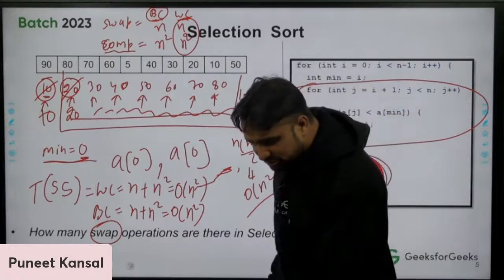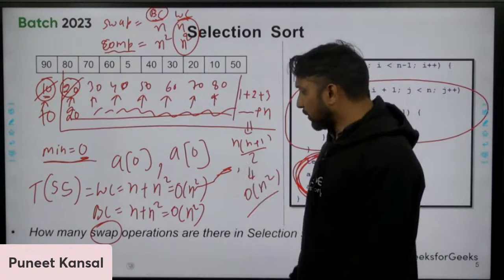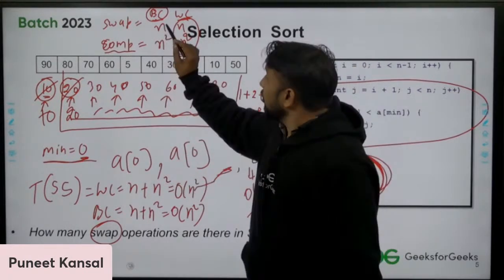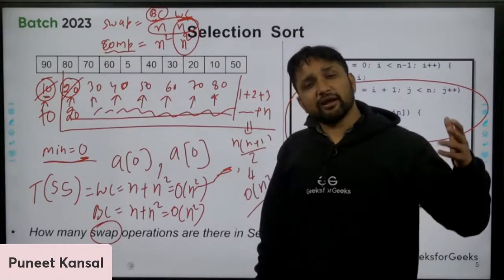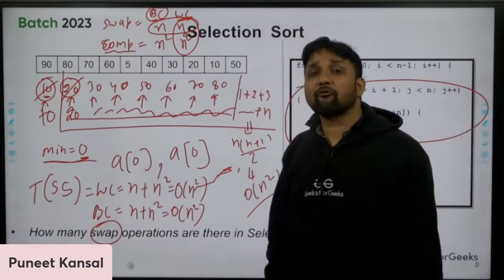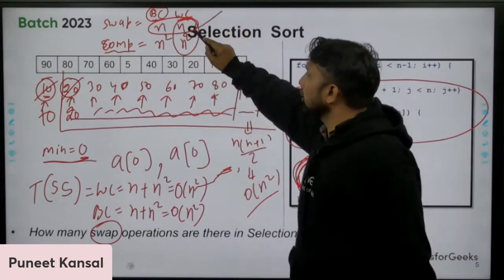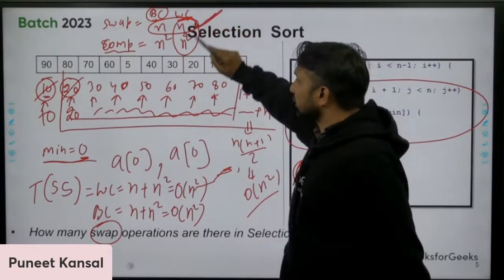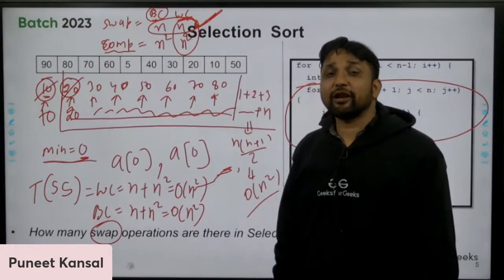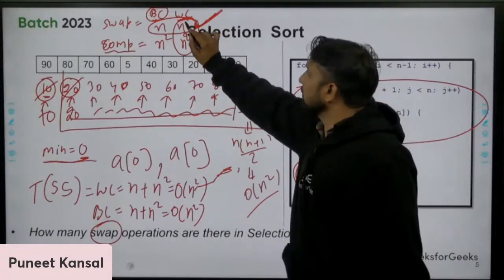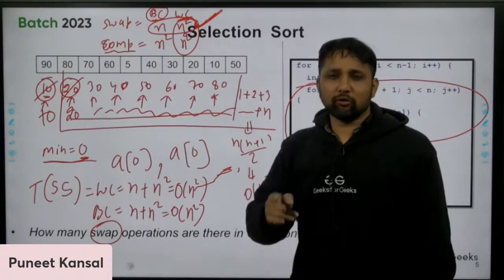Okay, the reason is the number of swaps you are performing. In all the cases, best, average and worst case, how many swap operations are you performing? n. You're performing only n swap operations. But in bubble sort, every time you need to perform n square swaps, except in the best case. Only one case is there in bubble sort.